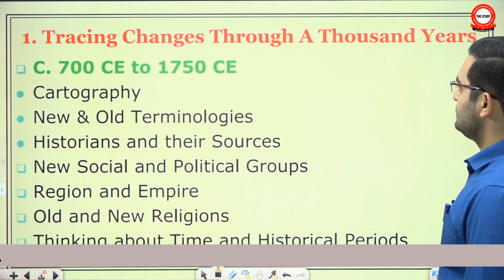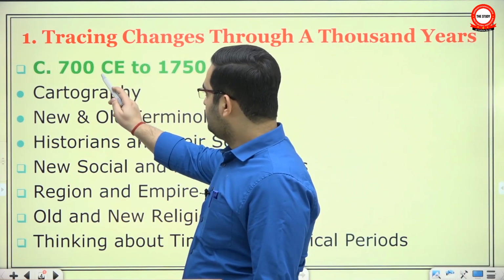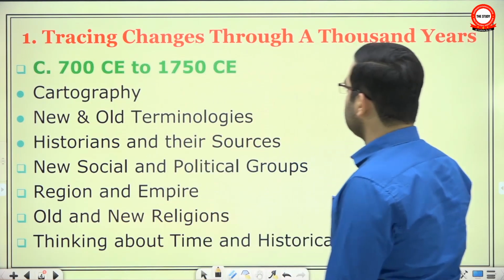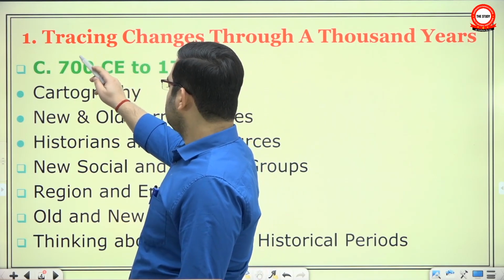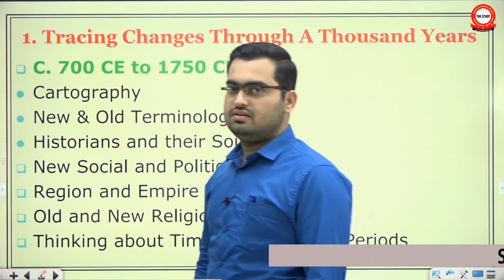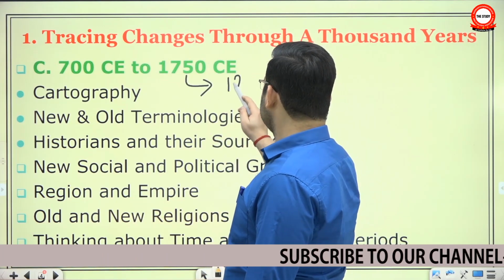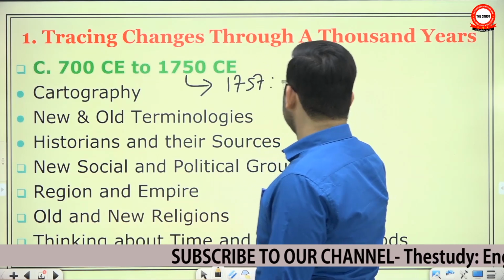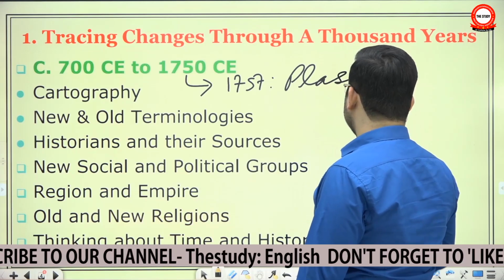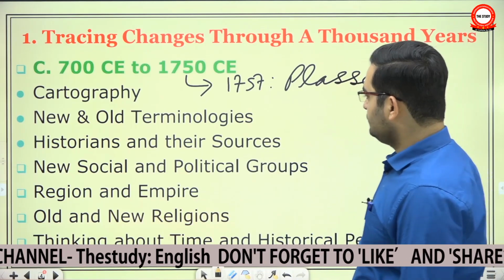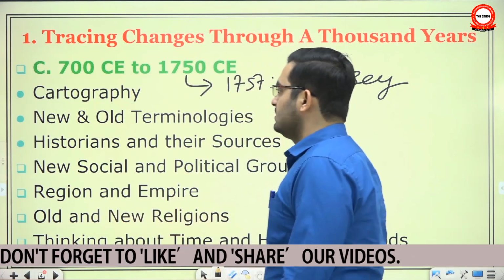Tracing changes through 1,000 years. Which 1,000 years? From 700 CE to 1750 CE. Why these two landmarks? Because 700 is considered as the end of Harshvardhan's empire. And at the other end, if you recall, in 1757 there was the Battle of Plassey, and with this the colonial period of Indian history began. So therefore, this 1,000-year period is roughly taken with two benchmarks, or rather two dividing lines.